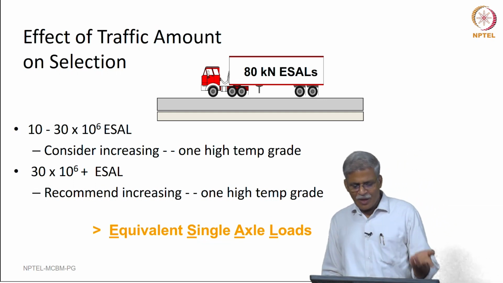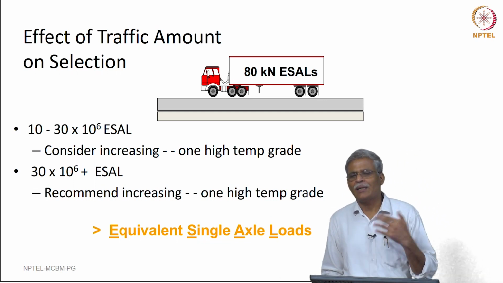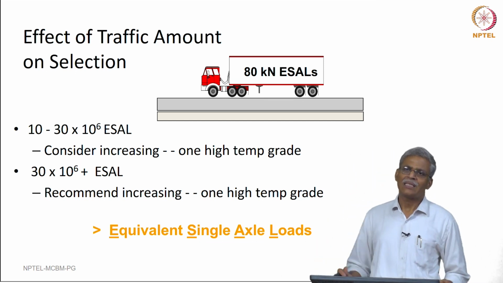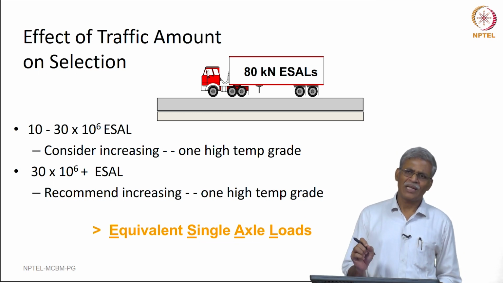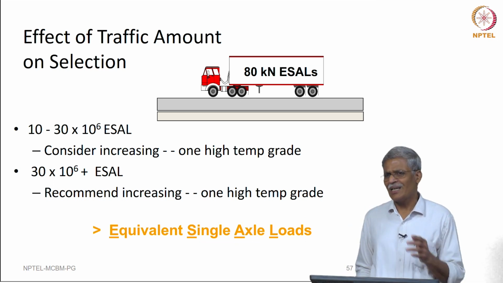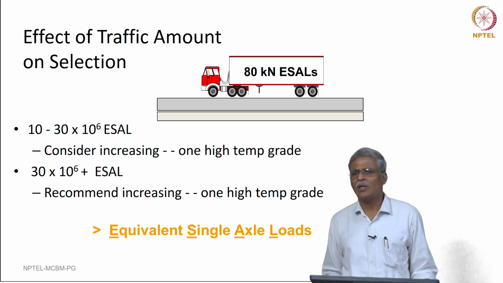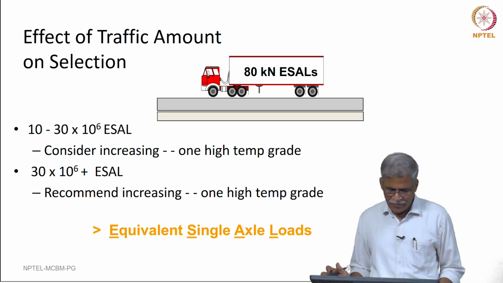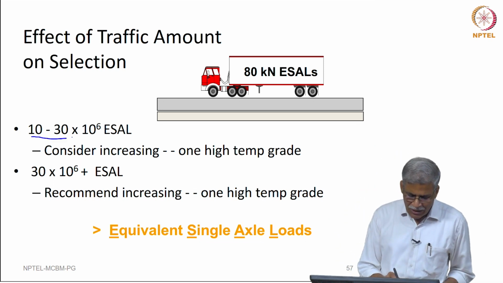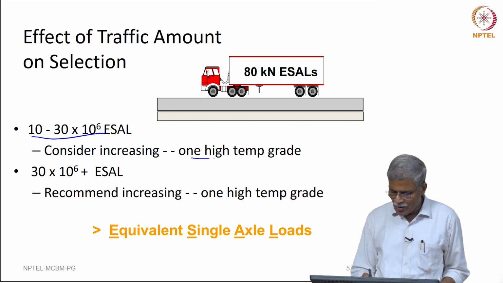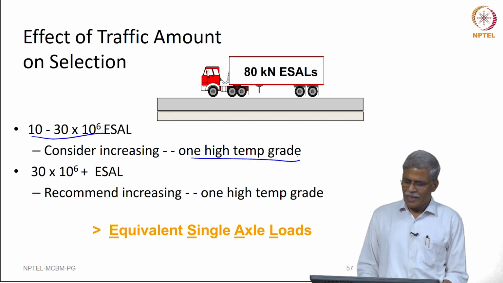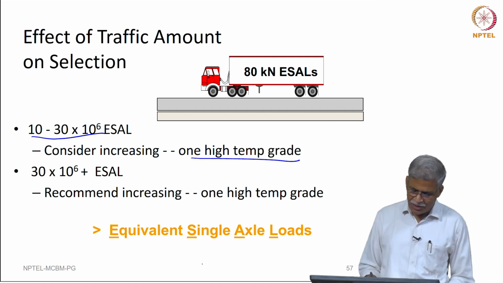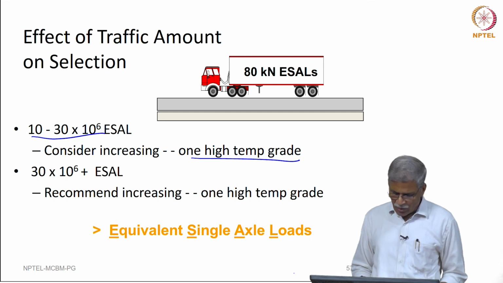What about the traffic amount? Because the original grading that was carried out was typically for 10 million standard axles, okay. I will explain in a nutshell what exactly is the standard axle. Later, when we have a course on advanced pavement analysis and design, these issues will be discussed threadbare. But if it varies from 10 to 30 million standard axles, we have to increase it by 1 high temperature grade, and if it is more than that, we recommend increasing it 1 more. So, that is what we are really going to do.